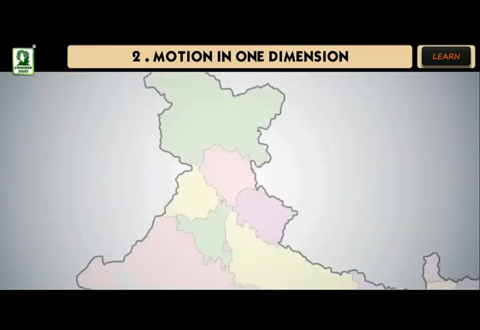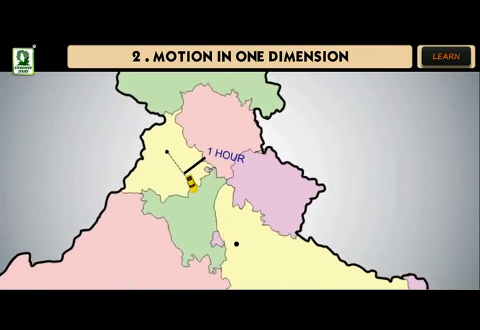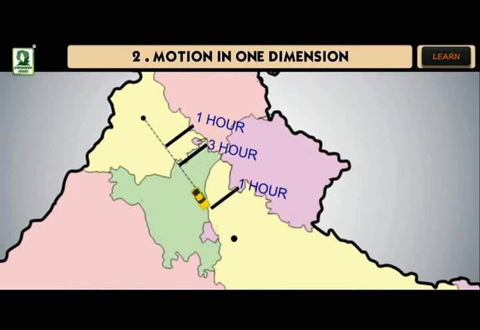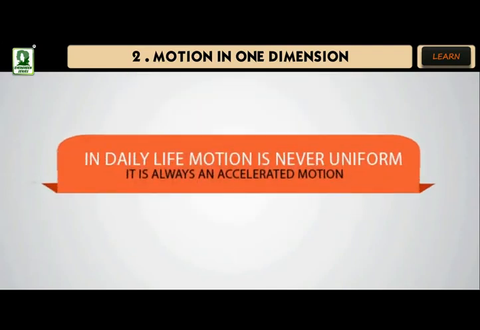Variable velocity. If a body moves in such a way that its speed or its direction of motion or both change with time, then the body is said to possess a variable velocity. Acceleration and retardation. In daily life, motion is never uniform. It is always an accelerated motion.